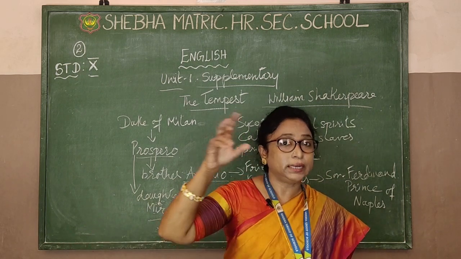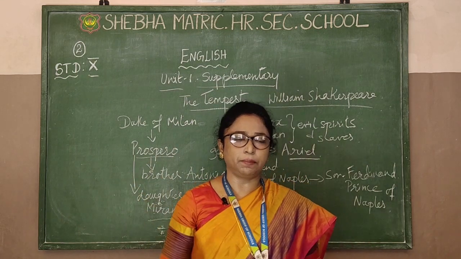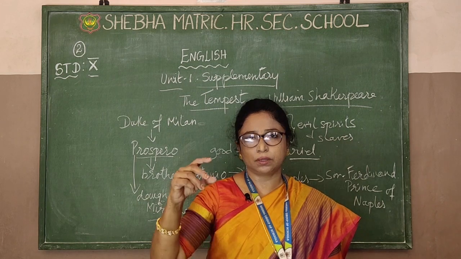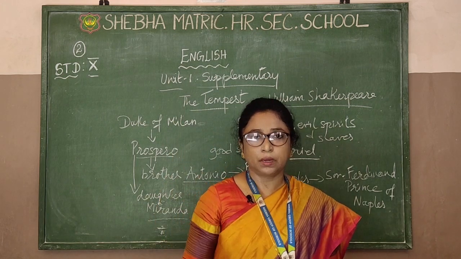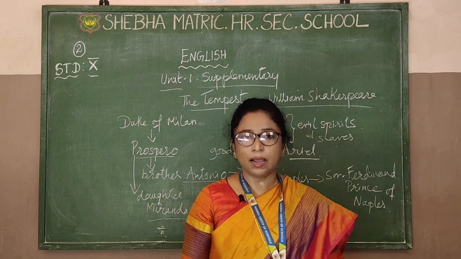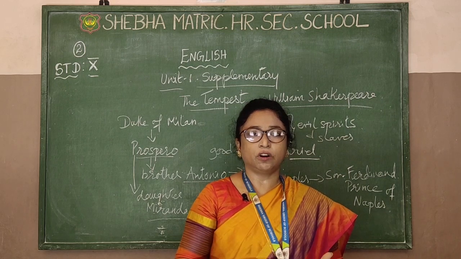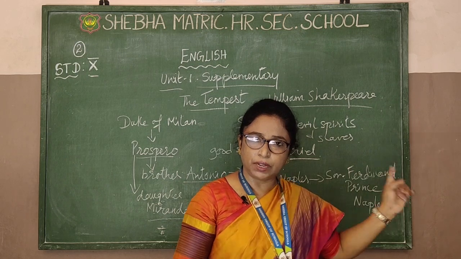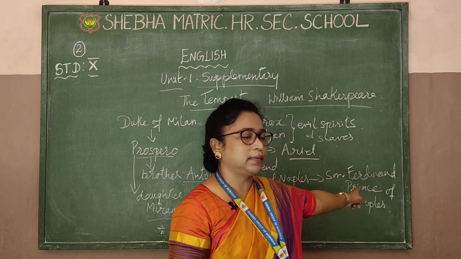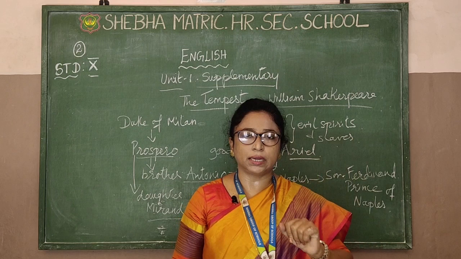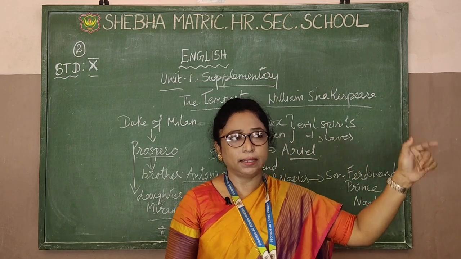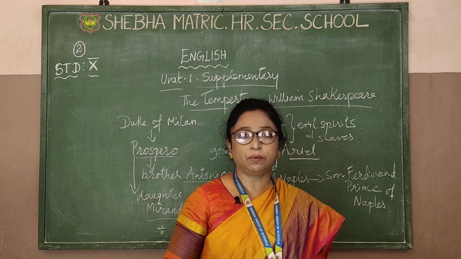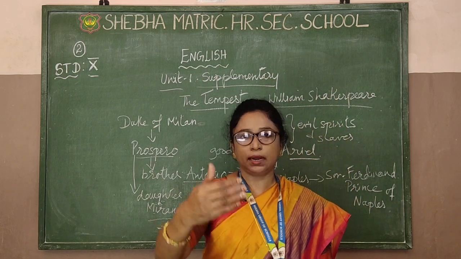Now, after 20 years, one day Ariel came and told him that in the sea there is a ship coming from Milan, and in that ship there are the Duke of Milan, who is Antonio, his best friend the King of Naples, and his only son Ferdinand. The three of them, along with Gonzales, are in the ship and coming towards this side. They are crossing the sea to trade with some other country. So Ariel came and told him.